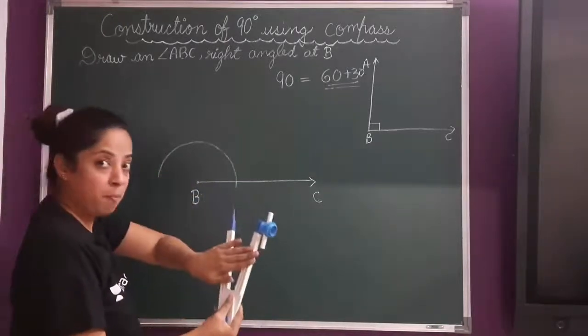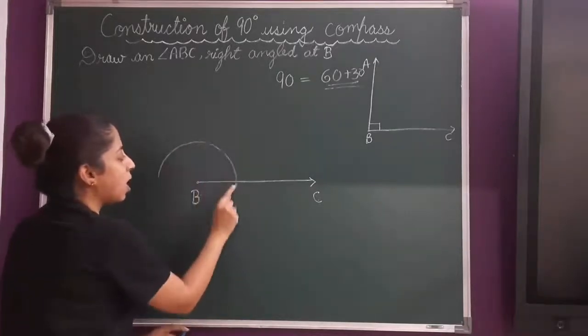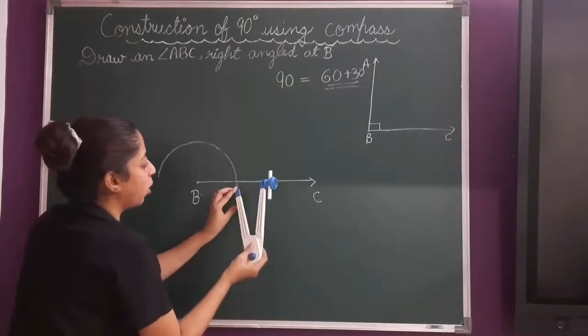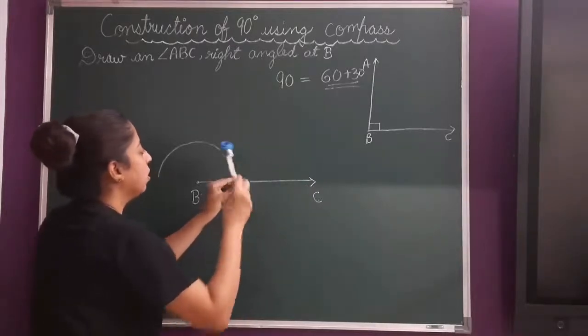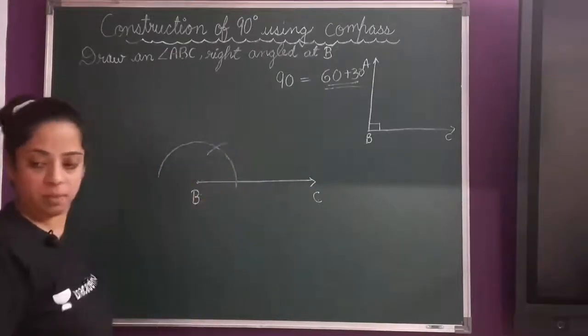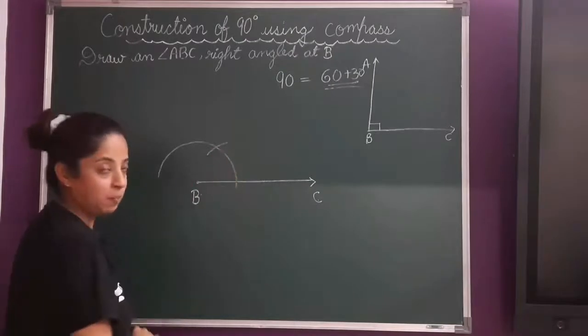Now keeping the same measurement, at the point where this arc has met this ray, keep the pointer and make a cut. Now we know that this is 60 degrees.